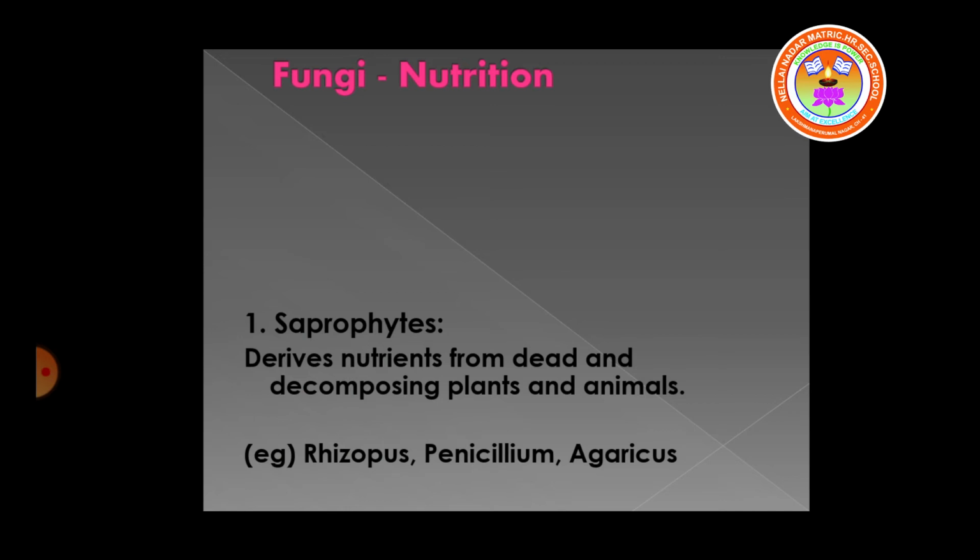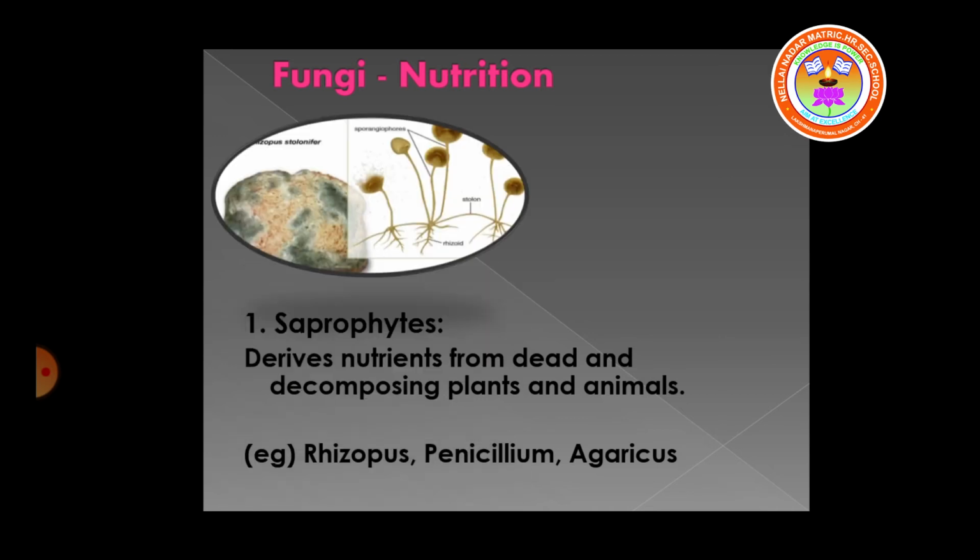We know that fungi cannot prepare their own food because they are non-green plants. Then, how do they get their food? Based on the mode of nutrition, fungi are grouped into three types. They are saprophytes, parasites, and symbionts. Saprophytes get their nutrients from dead and decaying plants and animals.